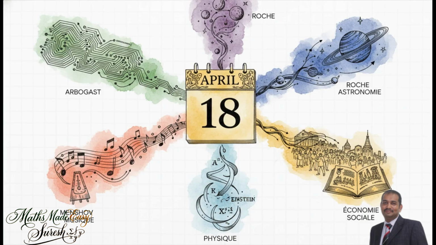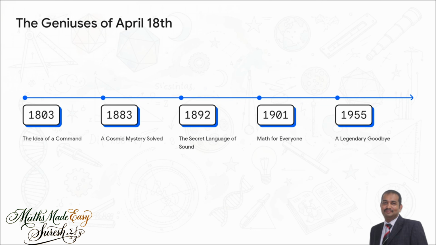Yeah, it's kind of wild to think about, right? On this exact day, scattered across centuries and all over the world, a few absolute geniuses made discoveries that would, no joke, fundamentally change the reality we live in today. So this timeline right here, that's going to be our map. We're going to meet these amazing people one by one.